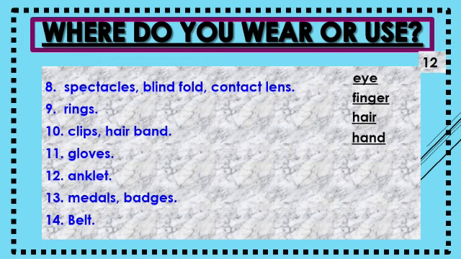Number 12, anklet. Have you seen an anklet? The answer should be ankle. Okay, number 13, medals, badges. Where? The answer should be on the shoulder. Number 14 is the last one, belt. Where do we use it? On the waist. Have you got it?